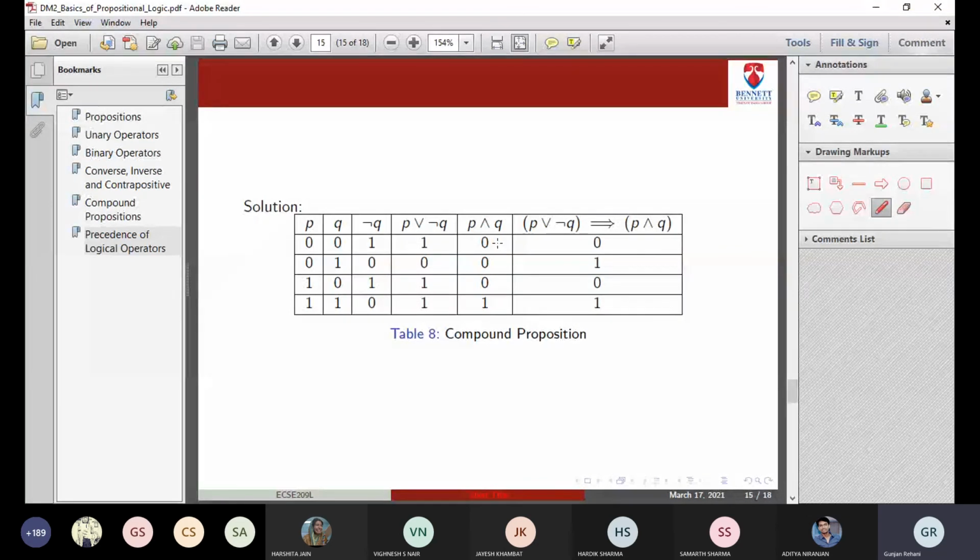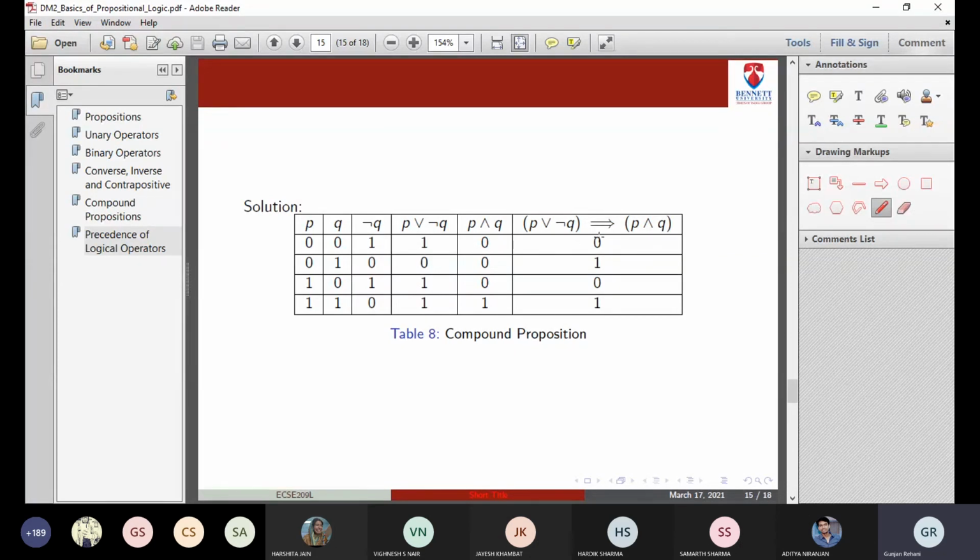Likewise for and. P and Q, the first two columns. And is 1 only when both of them are true. So in the last row only, where we see 1, 1, we have P and Q as 1. In other cases it is 0, because in all the other cases, both of them are not 1.